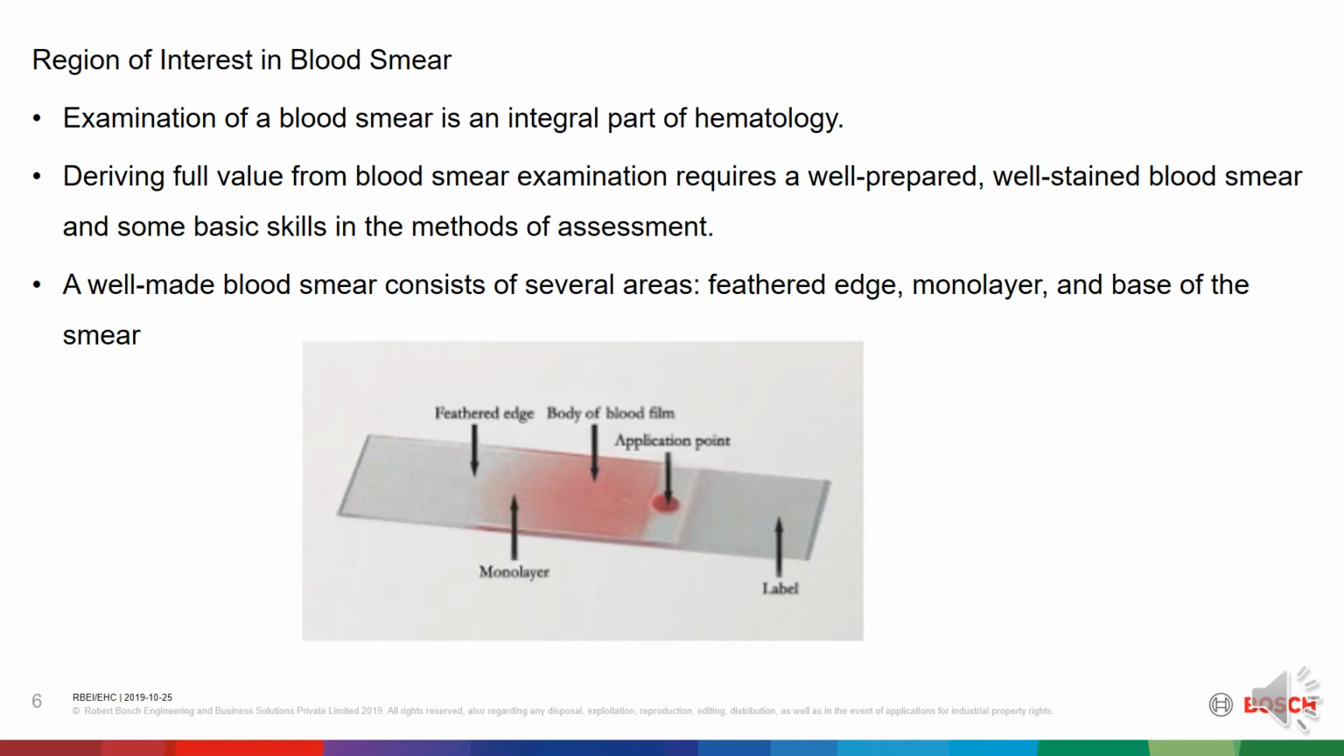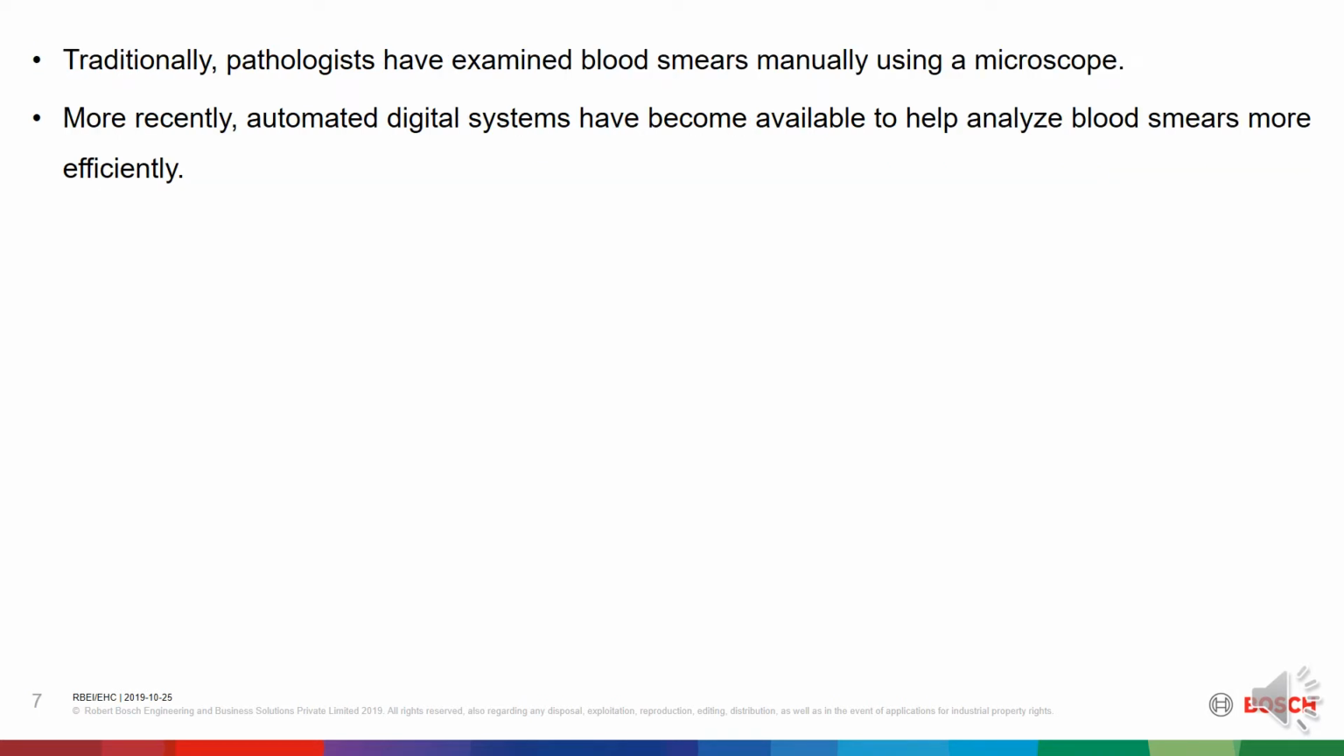A variety of diseases and conditions can affect the number and appearance of blood cells. Examination of blood smear can be used to support findings from other tests and examinations. Traditionally, pathologists have examined blood smears manually using a microscope. More recently, automated digital systems have become available to help analyze blood smears more efficiently.